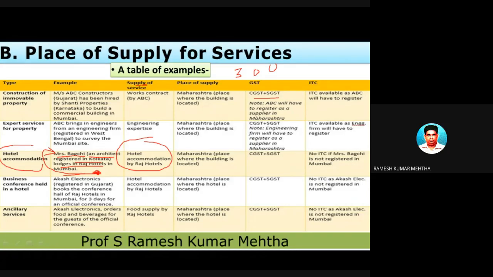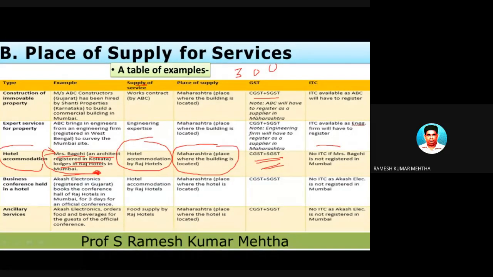Now, in this case, Maharashtra is the place where the building is located, and here look at this. It is also a case of CGST and SGST. Even though he is from Kolkata, the place where the immovable property is located is very important. So it is in Maharashtra. So a Maharashtra guy is giving accommodation to a Maharashtra guy. That is what is assumed. So it is a case of intrastate and CGST and SGST is levied. So you can look at the subsequent examples also.